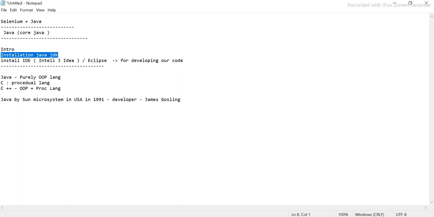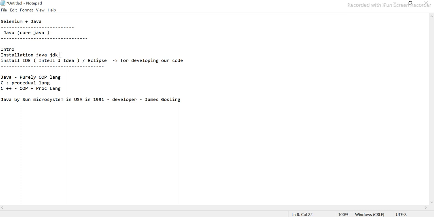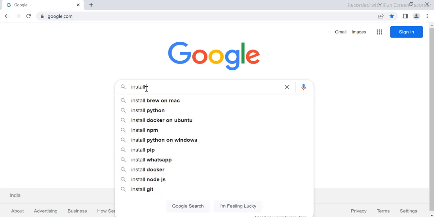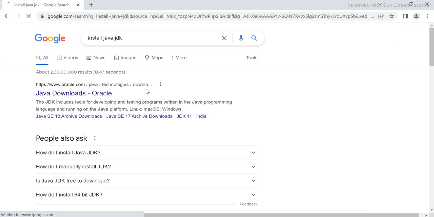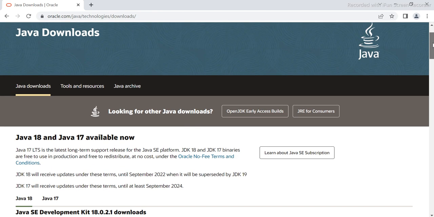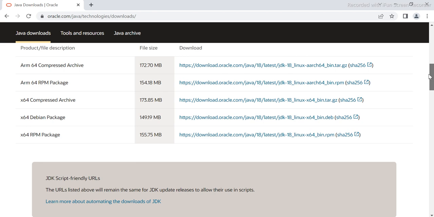Installation of Java JDK. Okay. So we have to do one thing. We have to install this Java JDK, and then we have to install an IDE, that is IntelliJ, right? So we have to go here and just type install Java JDK. Okay. When you search it, you'll get the very first link. This is the Java download from Oracle. Right now, Oracle has taken care of Java from Sun Microsystems. Right now, you see, if you scroll down, this is the link from oracle.com.